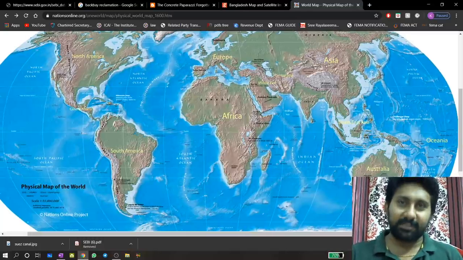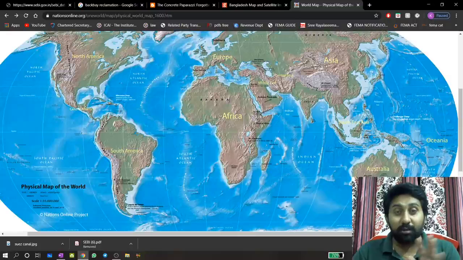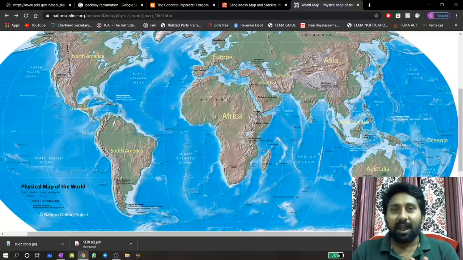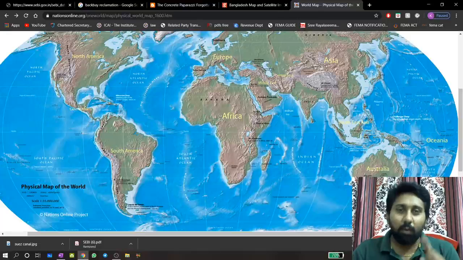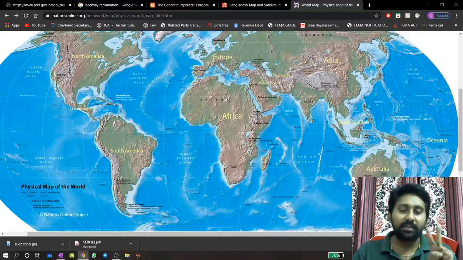This is a world map, physical. Do you know there are two world maps? There are no two worlds. I'm not telling there are two worlds. I'm talking about there are two kinds of world maps. One is called a political, another one is called a physical. First one is physical, second one is called a political.